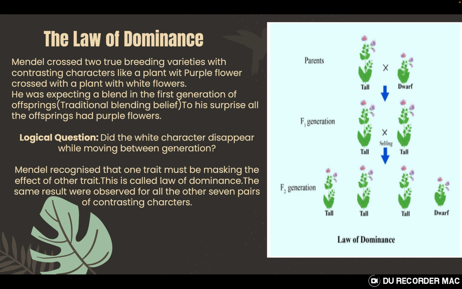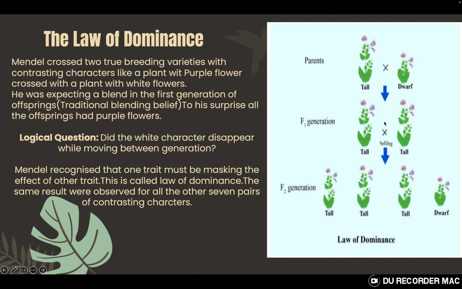Law of dominance is based on research that Mendel did for 7 different characters, and every time he grew the plants, he studied only one character at a time. He took 2 pure breeding varieties for a particular character, let's suppose height, and crossed them together, taking one as a male parent and another as a female parent.